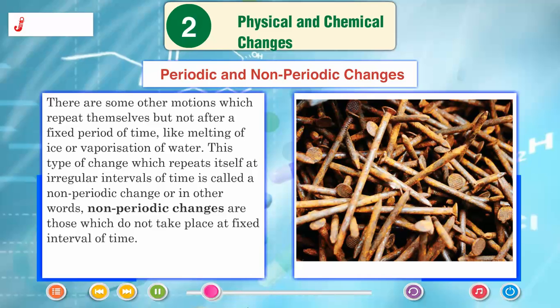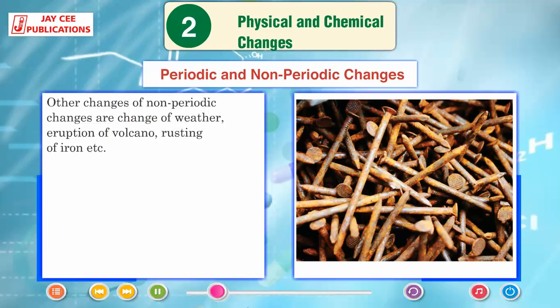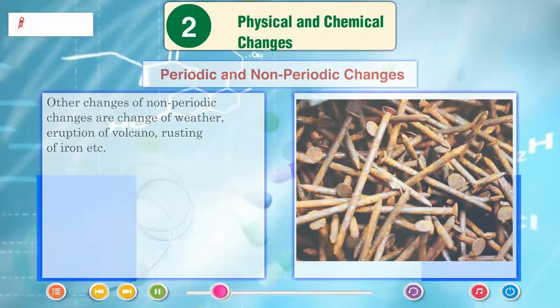This type of change which repeats itself at irregular intervals of time is called a non-periodic change, or in other words, non-periodic changes are those which do not take place at fixed intervals of time. Other examples of non-periodic changes are change of weather, eruption of volcano, rusting of iron, etc.